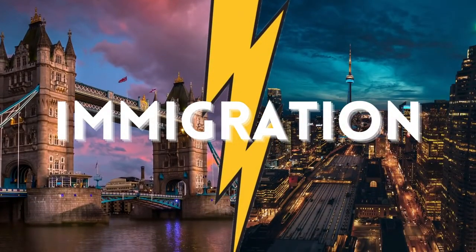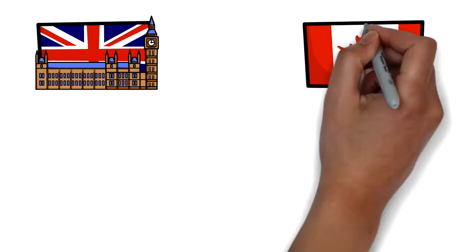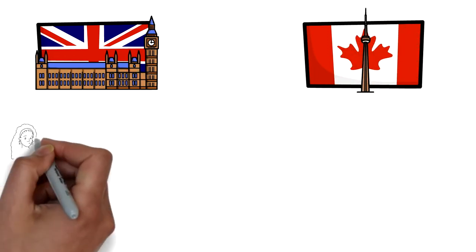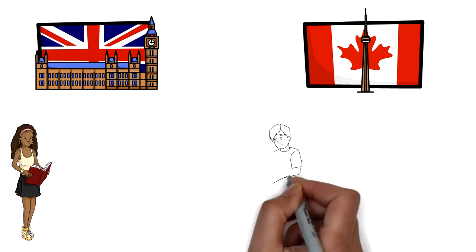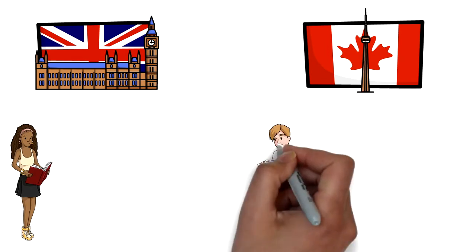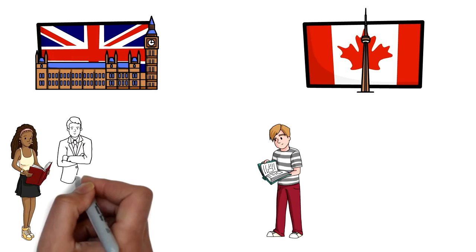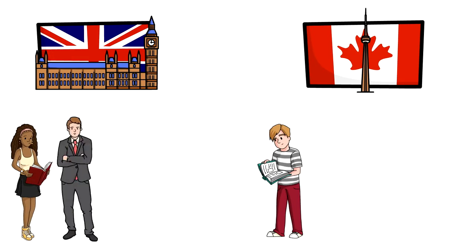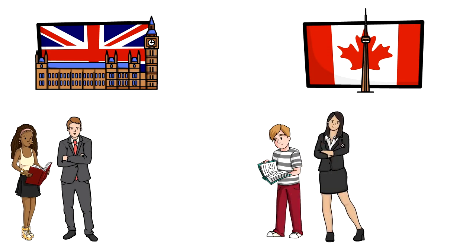Of course, if you don't know how to immigrate, then all of this video would not make much sense. So, both UK and Canada have got different immigration programs for different kinds of people. So let's say that if you are a student, then both of these countries actually offer you student visas. If you actually want to start a business in these countries, then if you have the enough capital with you, of course the program requirement, the eligibility criteria, the rules would be different, but yes, both of these countries do offer visas for entrepreneurs as well.